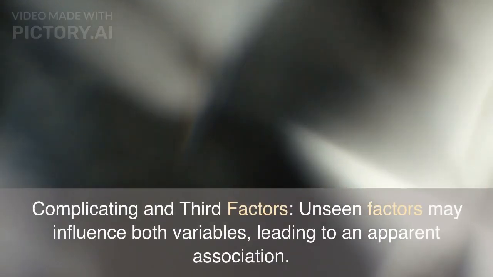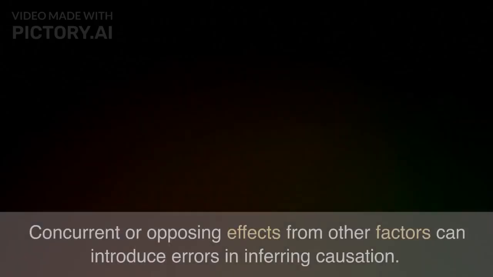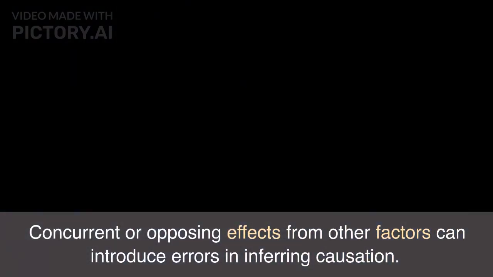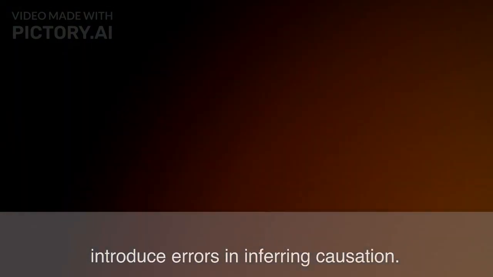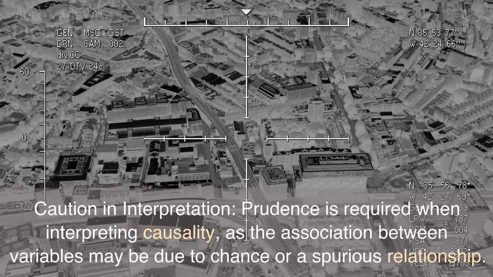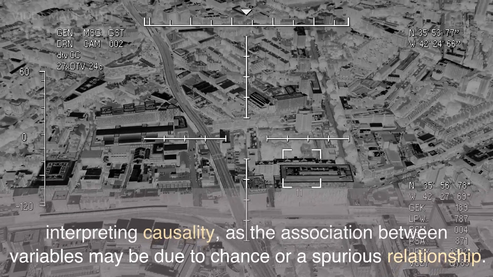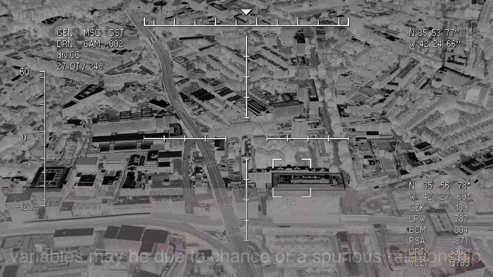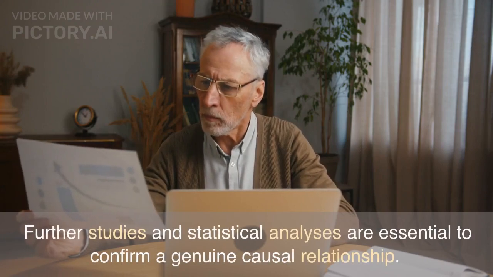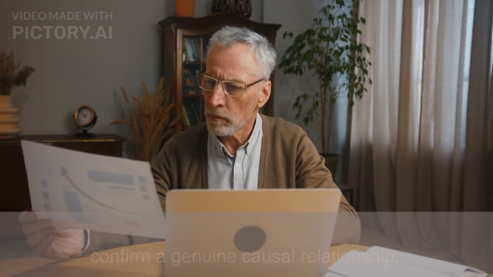Key considerations. Complicating and third factors. Unseen factors may influence both variables, leading to an apparent association. Concurrent or opposing effects from other factors can introduce errors in inferring causation. Caution in interpretation. Prudence is required when interpreting causality, as the association between variables may be due to chance or a spurious relationship. Further studies and statistical analyses are essential to confirm a genuine causal relationship.